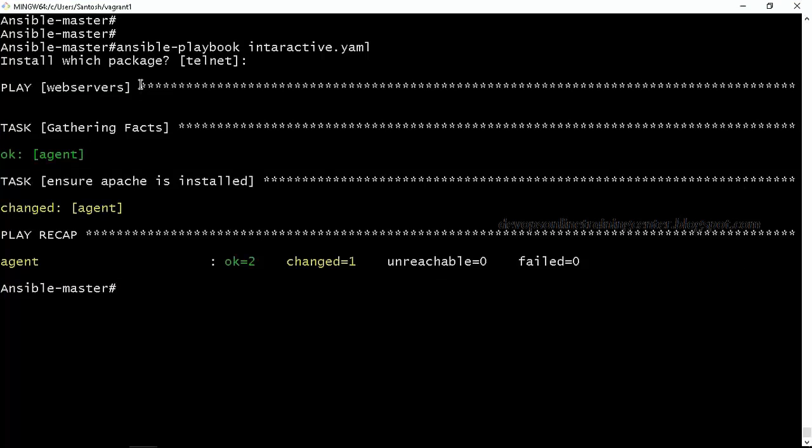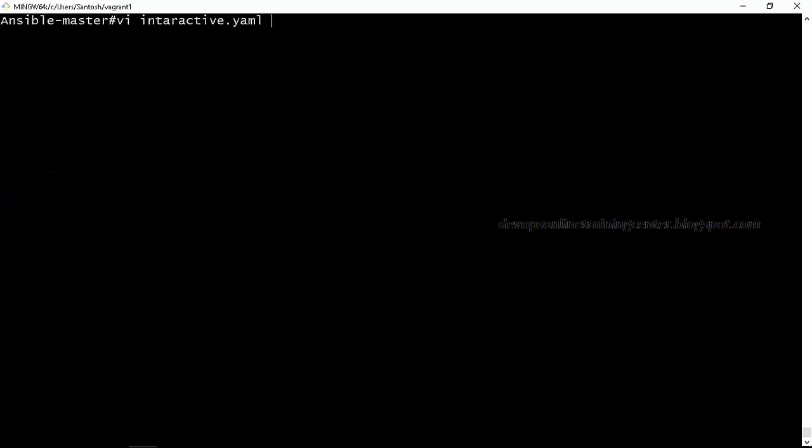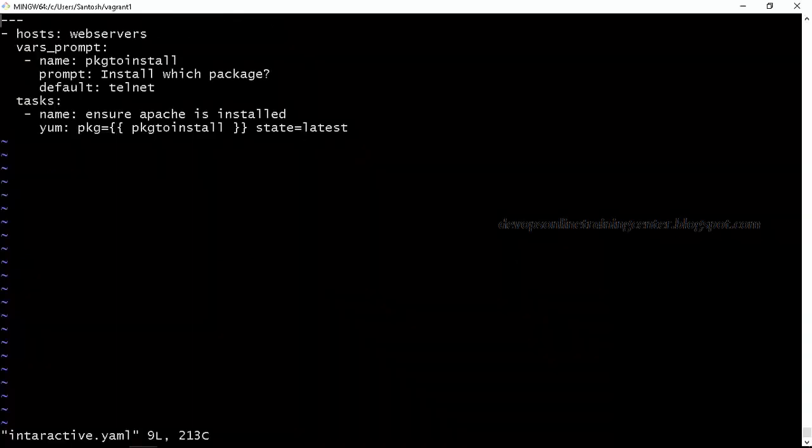So like this, any package can be installed using interactive.yaml. We can take inputs from the user, process them, and use them inside the playbook using the vars_prompt keyword. Under vars_prompt we give the name of the variable, then prompt. This will be a message displayed on the console, and we can display a default value. So if you don't enter anything and just press enter, that default will be selected, so the telnet package will be installed. Then in the task section, I have yum with name package_to_install, state equal to latest.